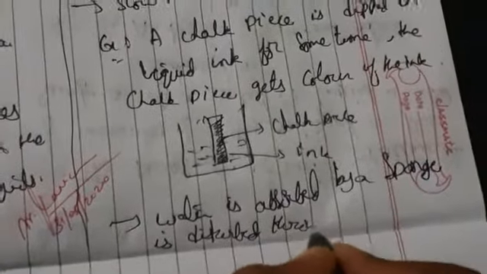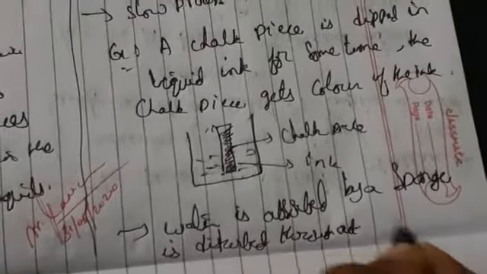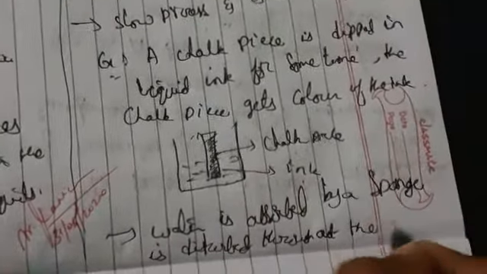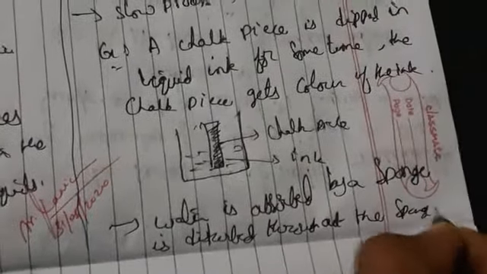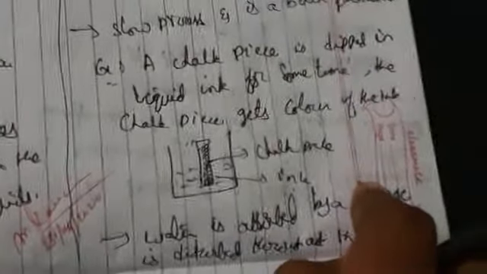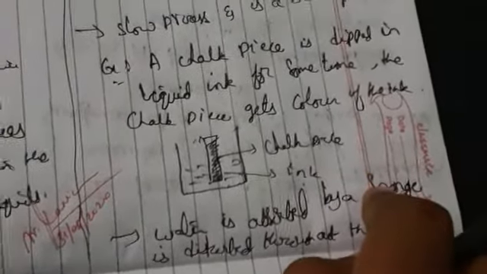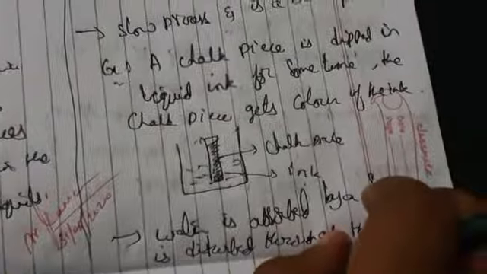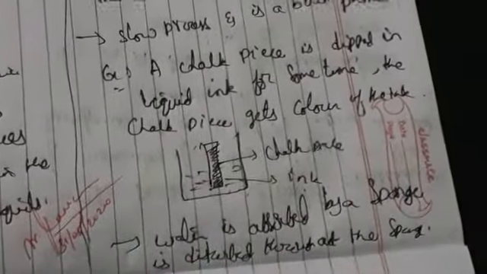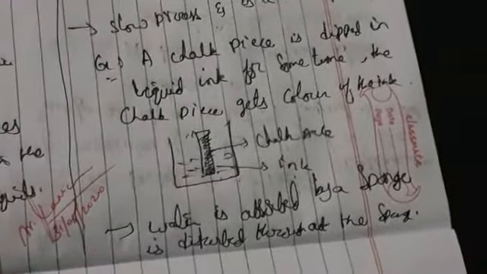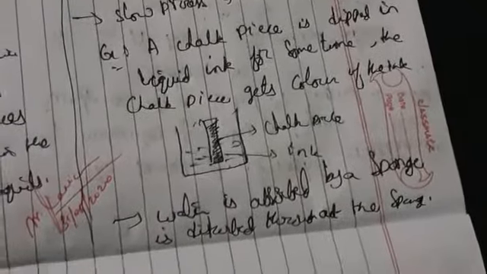Distributed throughout the sponge. And not only this, if hydrogen gas is passed over finely divided palladium metal, what happens is the metal absorbs hydrogen gas. This one we call occlusion of hydrogen by palladium.